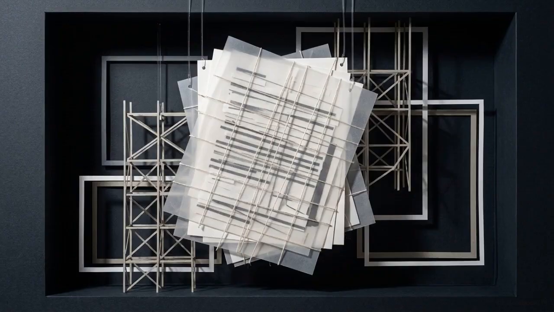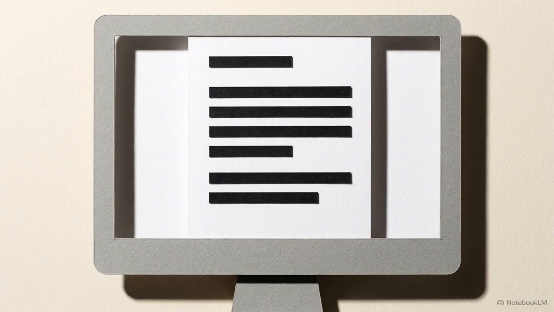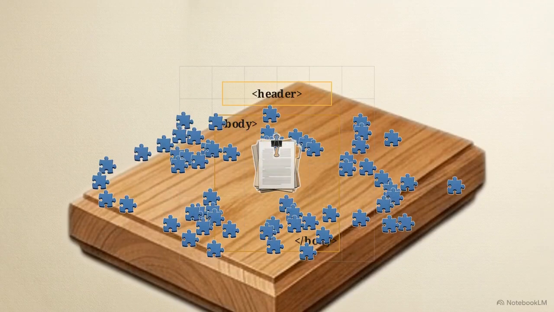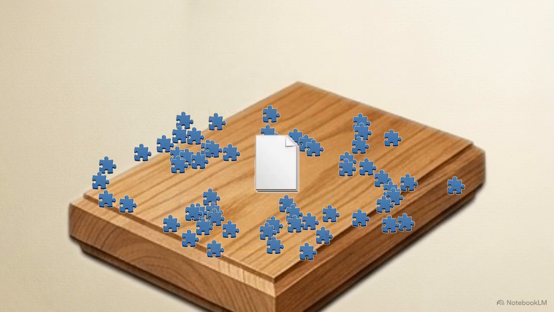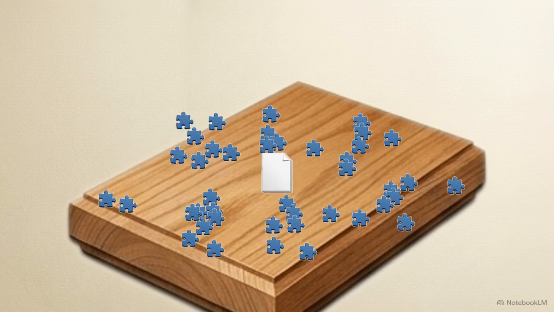Second, strip the clutter. Before you upload a complex file like a Word doc or a PDF, use a converter to turn it into a simplified text format called Markdown. This format removes the hidden structural data and unnecessary white space that confuses the model. Converting your files can reduce your token usage by up to 30%.